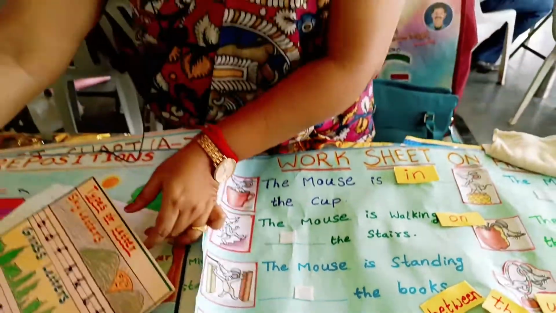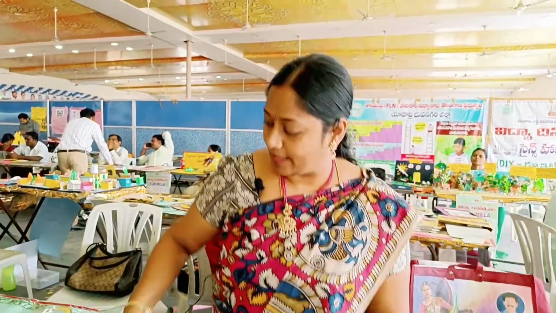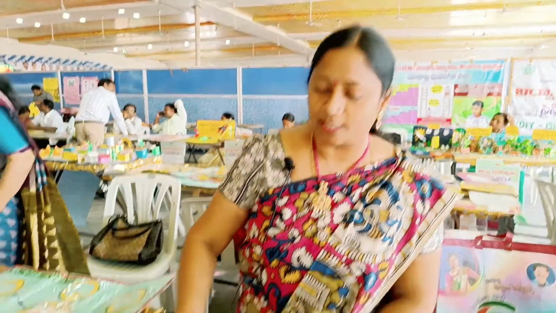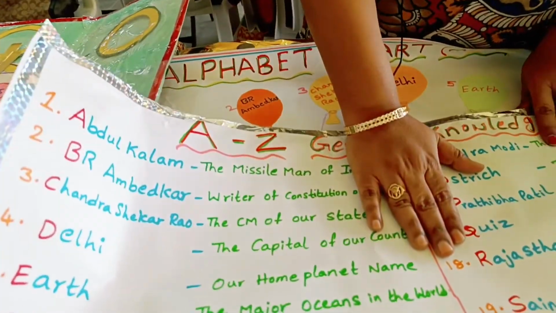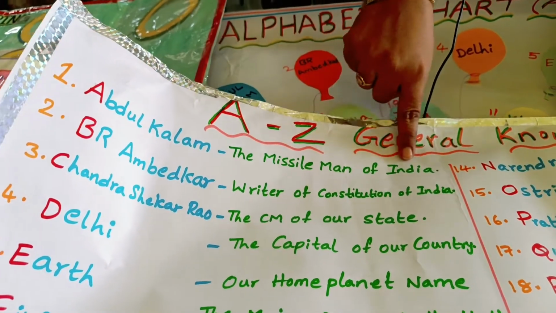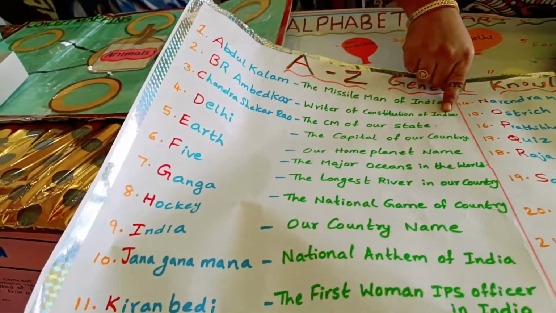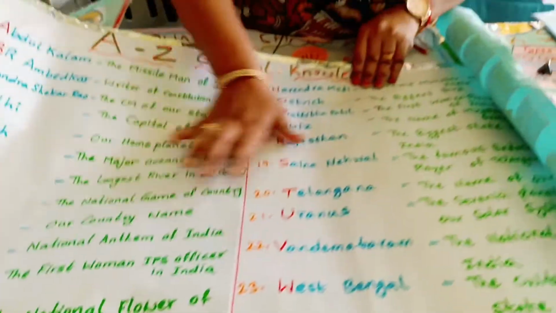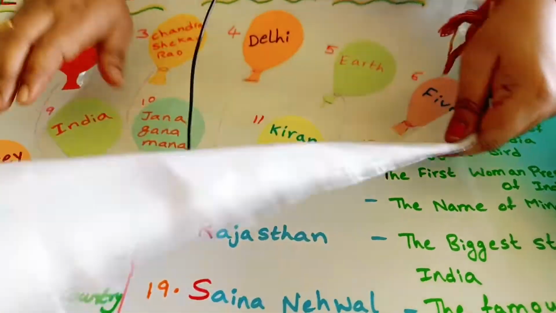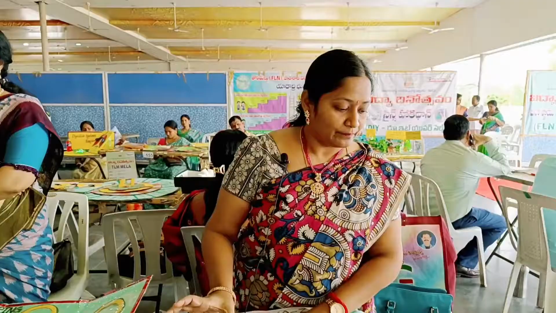And one more thing is that regularly we can use A for apple, B for ball for primary school children, that is first, second class students. For third, fourth, fifth, I used it like this. EVS is also added, with some GK kind of questions. A for Abdul Kalam, the missile man of India. B for B.R. Ambedkar, the writer of our constitution. Like this we can cover all 26 GK questions and A to Z alphabets also. This can be useful for third, fourth, fifth class students.